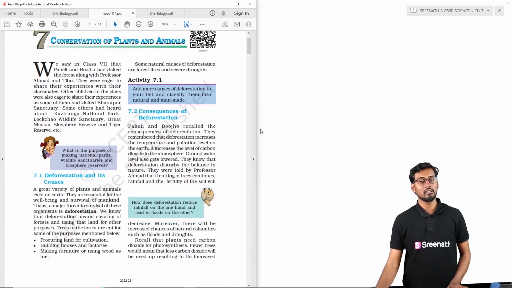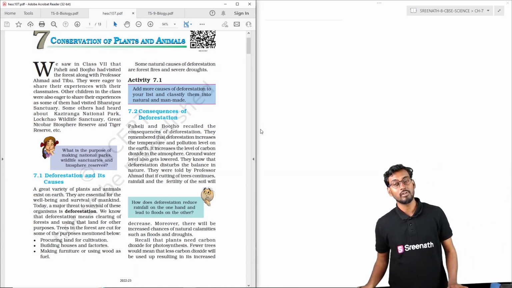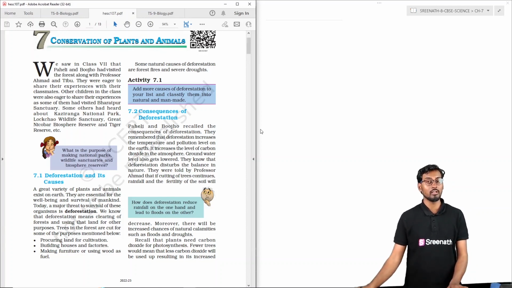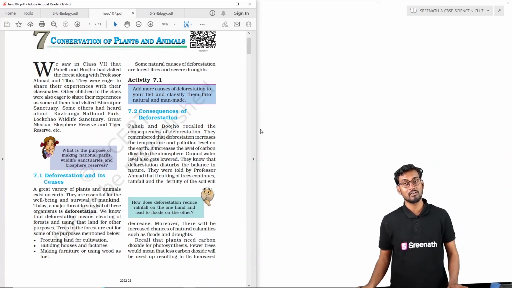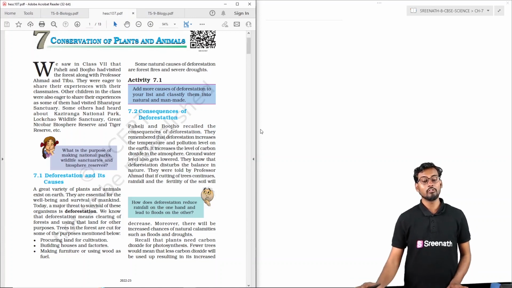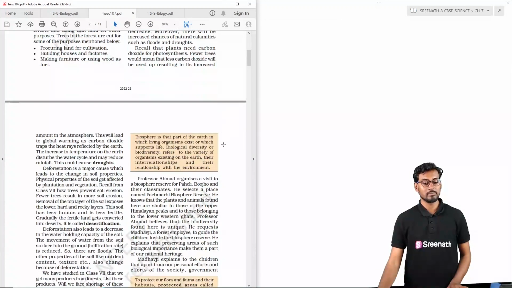As we discussed, the consequences of deforestation are fluctuation in the temperature, fluctuation in the seasonal rains, and a prolonged drought condition, that is a dry condition. Summer will be increasing and rainfall decreasing. These are some of the climatic disasters which are going to happen. It also affects agriculture output, or the production of agriculture.